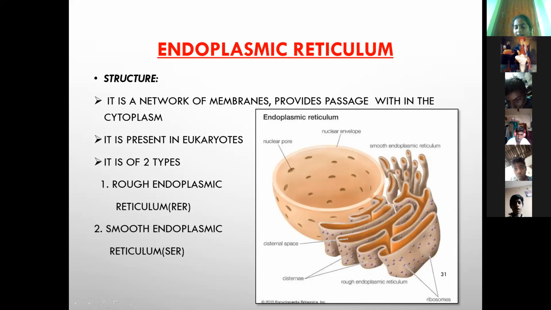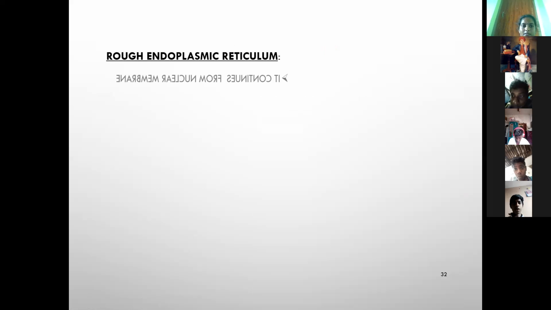The ribosomes are attached to the rough endoplasmic reticulum. Some ribosomes are scattered in the cytoplasm of the smooth endoplasmic reticulum. Next, rough endoplasmic reticulum is connected to the nuclear membrane.